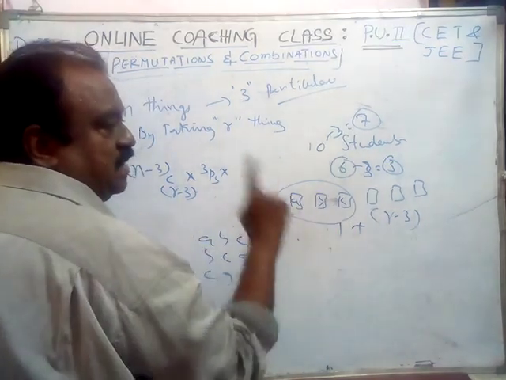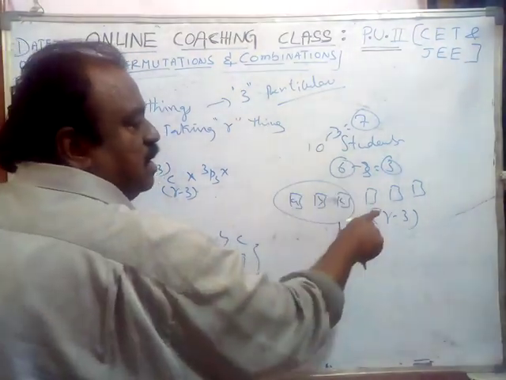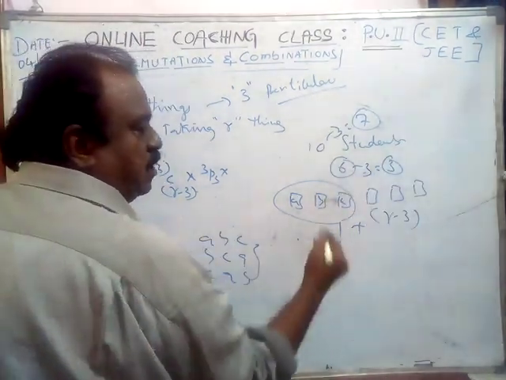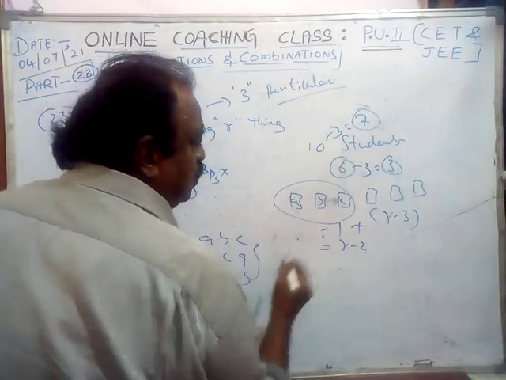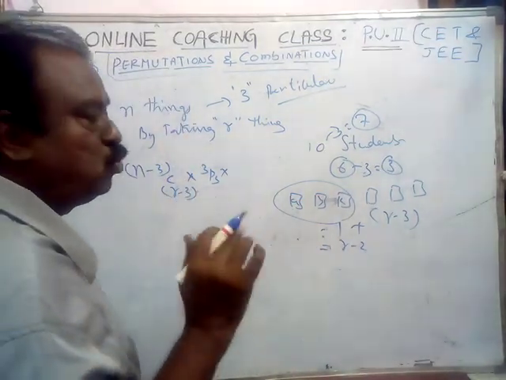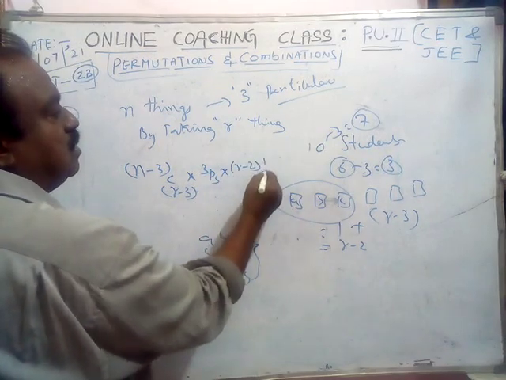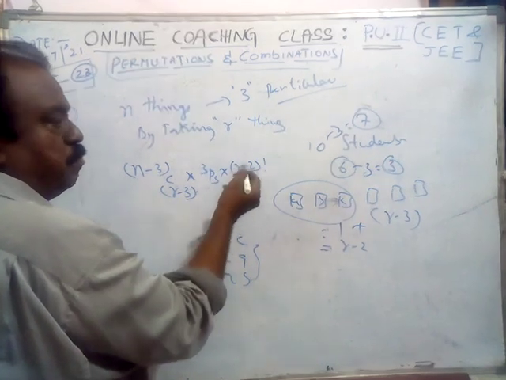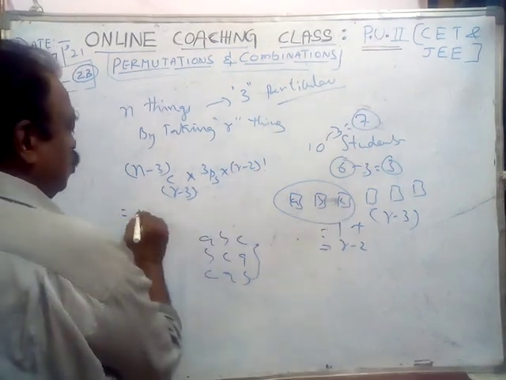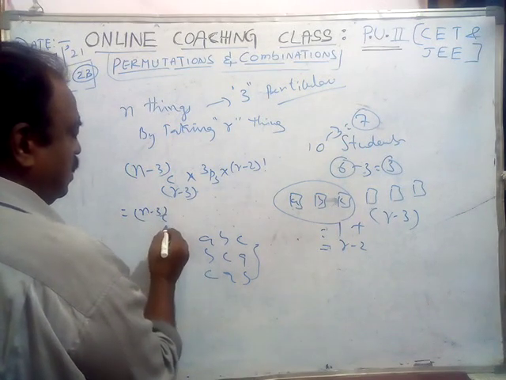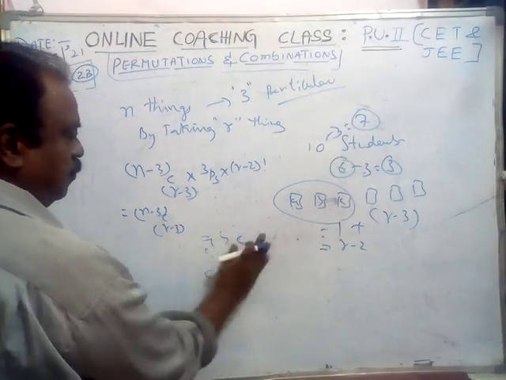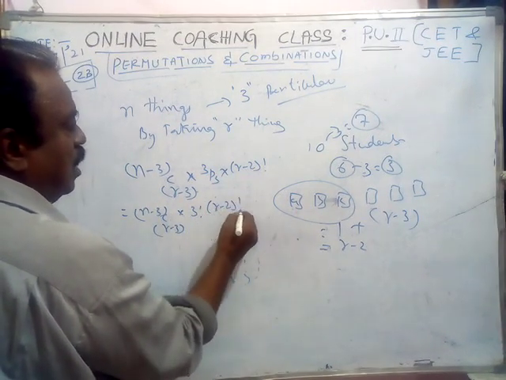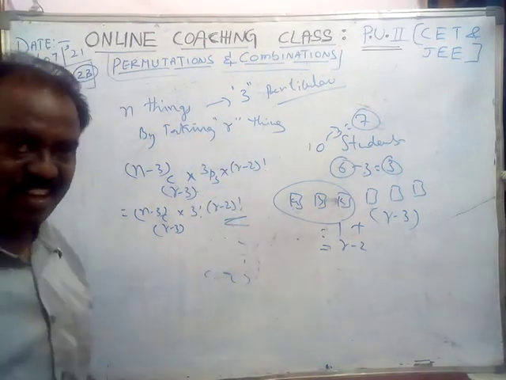Considering them as 1 set, and the remaining are 6 minus 3, in the problem it is r minus 3. R minus 3 plus 1, how much? R minus 2. So there are r minus 2 things only. Those r minus 2 things can be arranged in themselves in r minus 2 factorial ways. So it is n minus 3 C r minus 3 into 3 factorial into r minus 2 factorial.